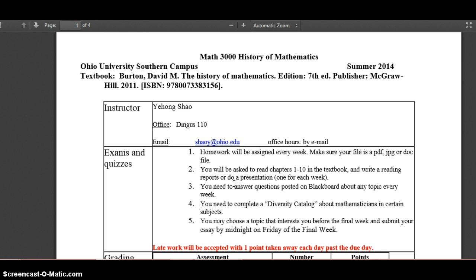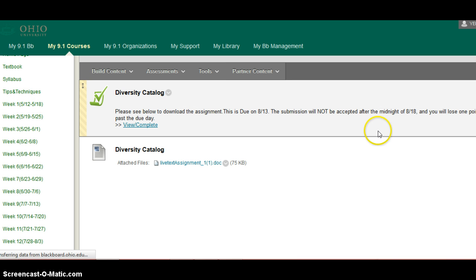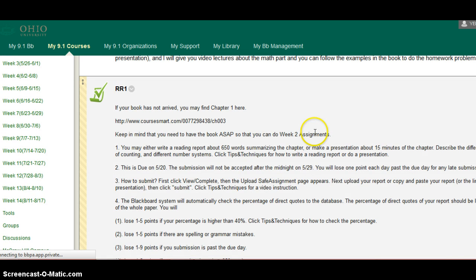So you will just need to read through the whole chapter and summarize the main points in the chapter. And so the main assignments for this class, each week you will have 3 assignments. So if you go to week 1, you will see a reading report.